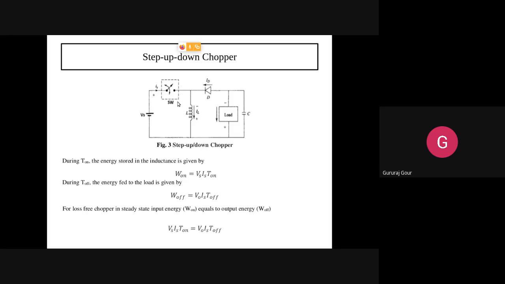During T off period, energy is fed to the load. Means whatever is stored in the inductance will start discharging through the load. W off equal to V0 into Is into T off. For loss-free chopper in steady state, input energy W on equal to output energy W off. Means you have to equate these two without considering the voltage drop. Because we want steady state operation.